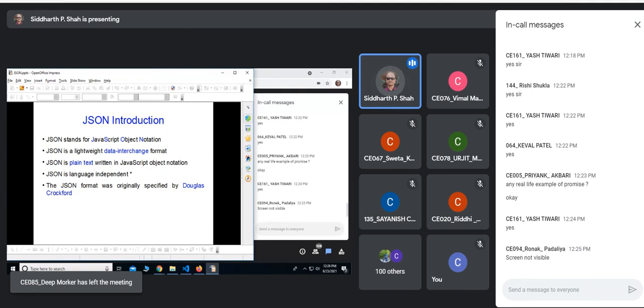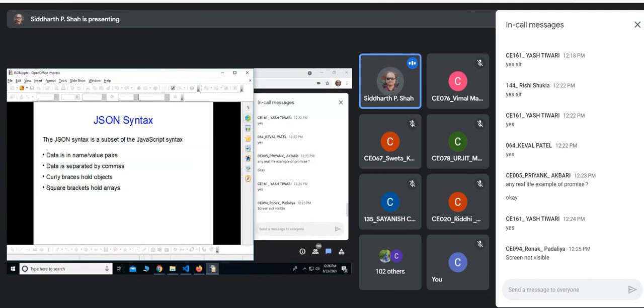It's plain text written in JavaScript object notation. Basically, JSON is nothing but the notation of a JavaScript object. And the notation of a JavaScript object is nothing but curly braces, and within curly braces, you have name value pairs, right? So that is the notation. It is language independent because it is just text. And the JSON format was originally specified by Douglas Crockford.